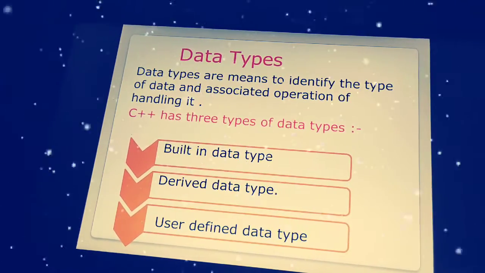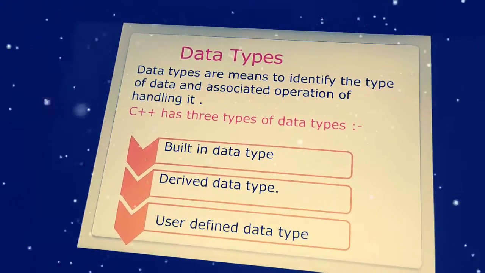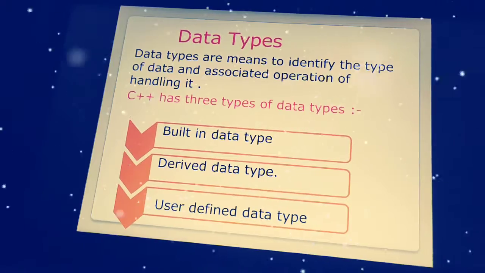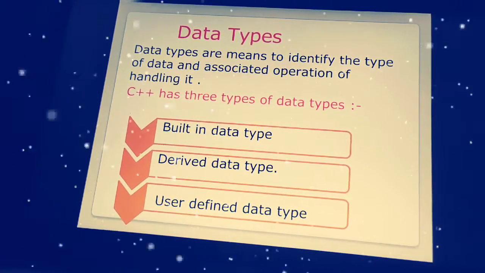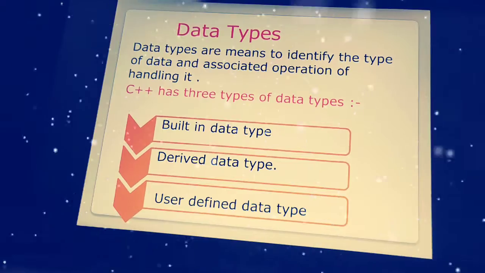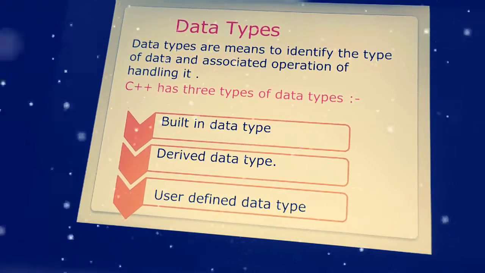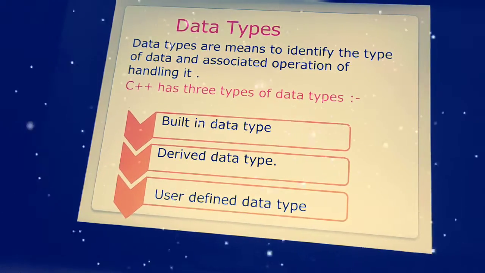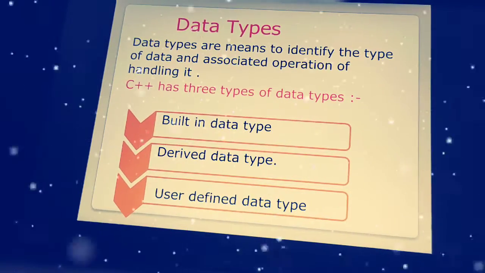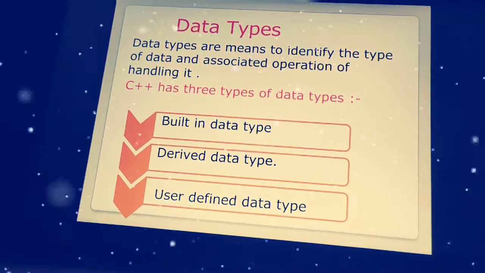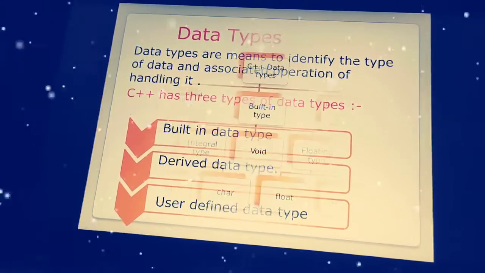And for all those things, we are going to give the data type in order to identify what kind of data it is. So here basically the data types are of three kinds. In each and every programming language, we will go with three kinds of data types. They are built-in data type, derived data type, and user-defined data type. And regarding all these three kinds of data types, we are going to define everything in a clear manner in the upcoming slides.